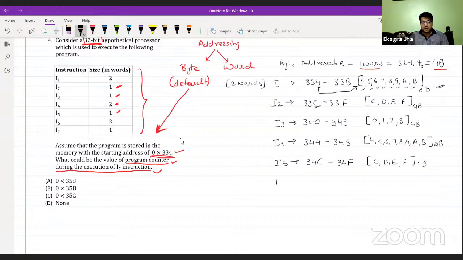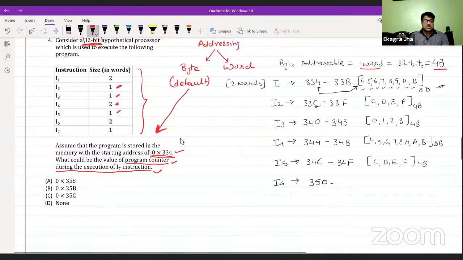Now let's come to I6. After the I5 instruction, the next sequential address for I6 will be 350. That should be 0 because the last instruction got F as the last address digit. So I5 got completed at 34F, which makes it 350 for the I6 instruction.